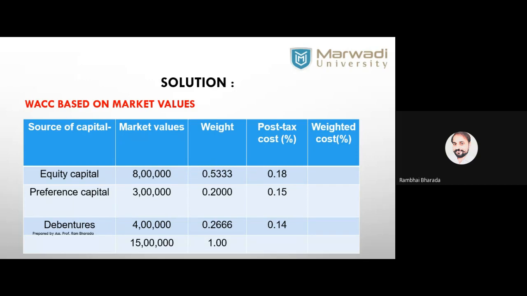Now do the multiplication, column 3 into column 4. 0.5333 into 0.18 gives 0.0959. 0.2 into 0.15 gives 0.03. And 0.266 into 0.14 gives 0.0373.